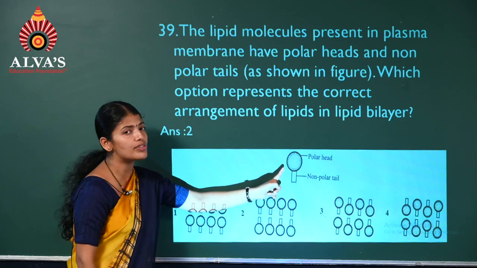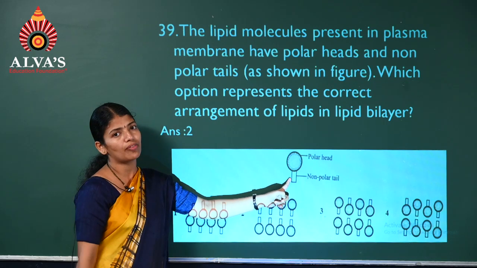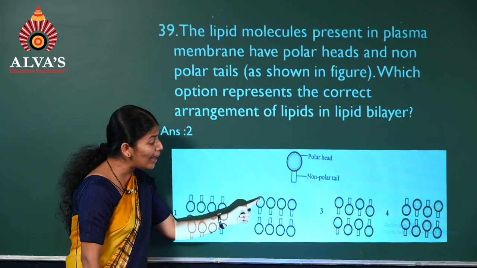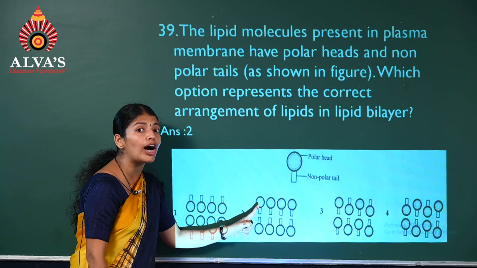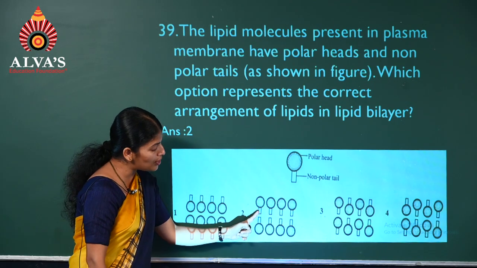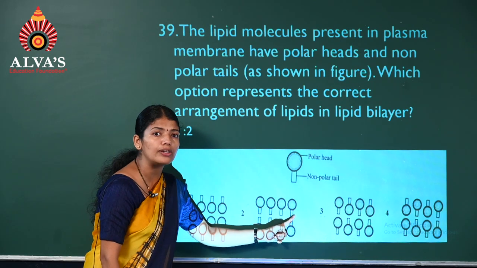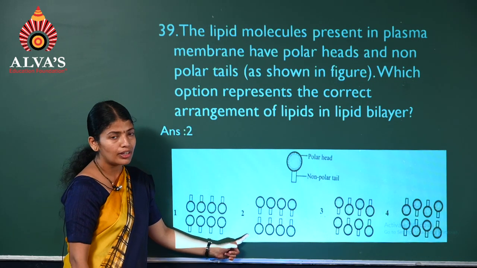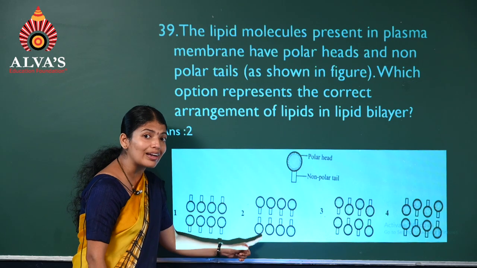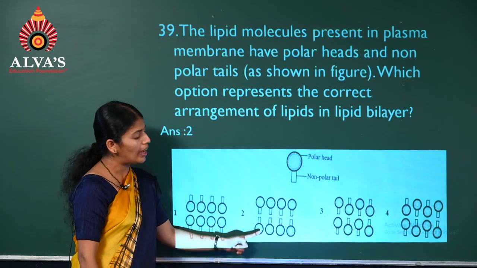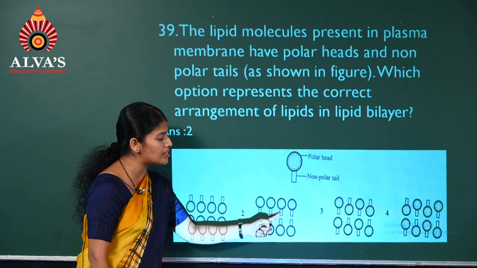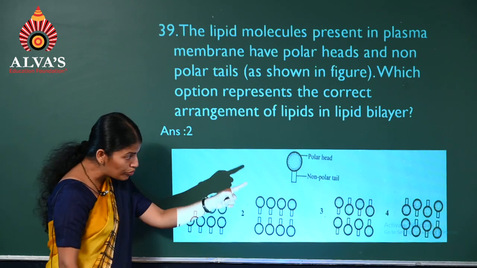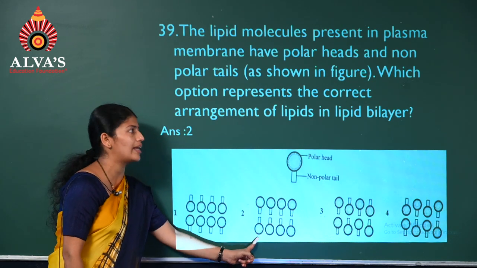You know, these lipids are arranged in a bilayer with their head groups directed outwards and tails facing each other. So this is the correct arrangement. Head groups directed outwards and tails facing each other. So of these, the correct option is the second one.